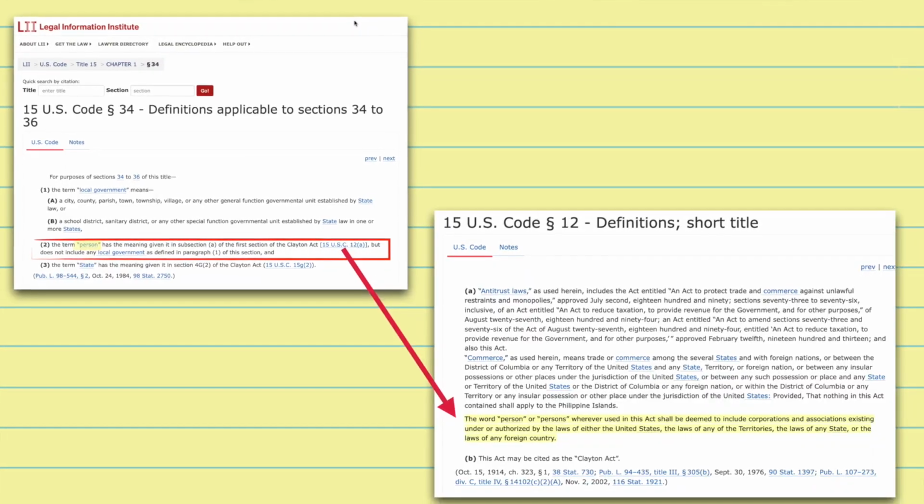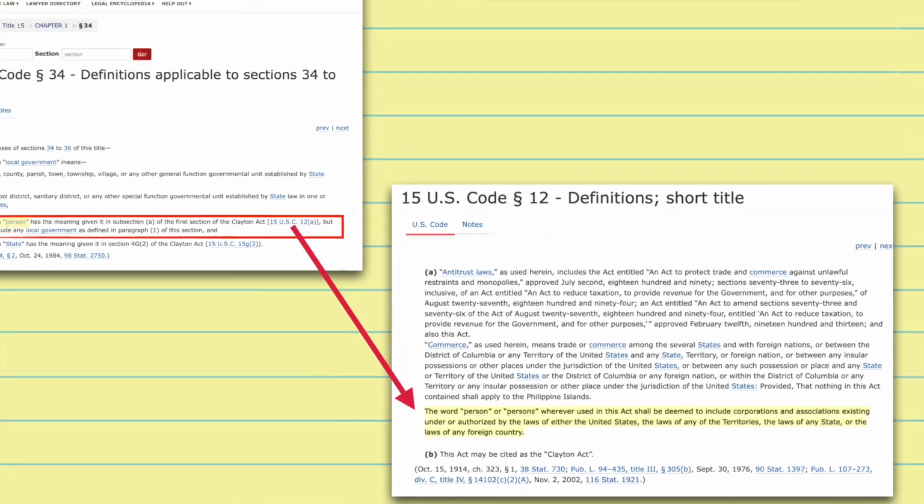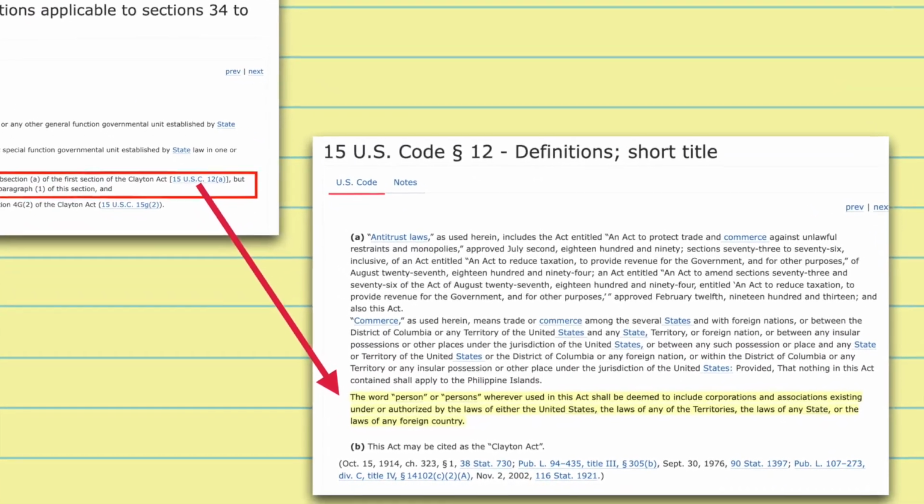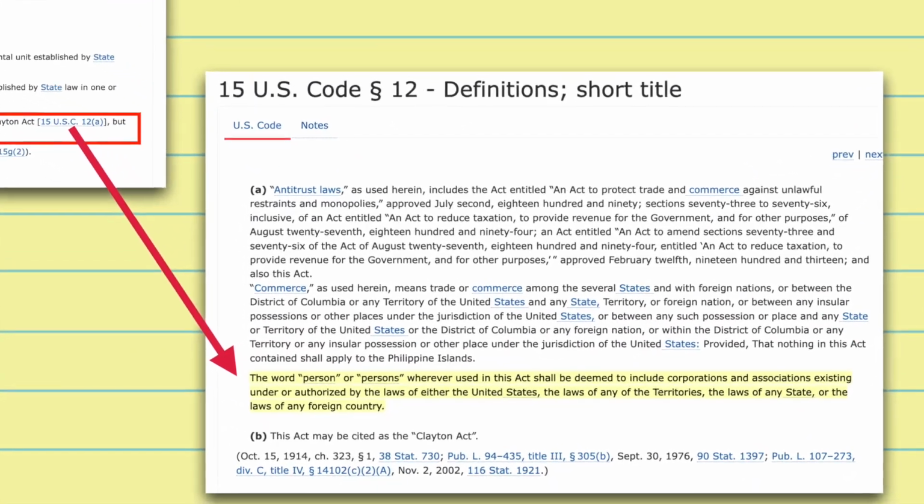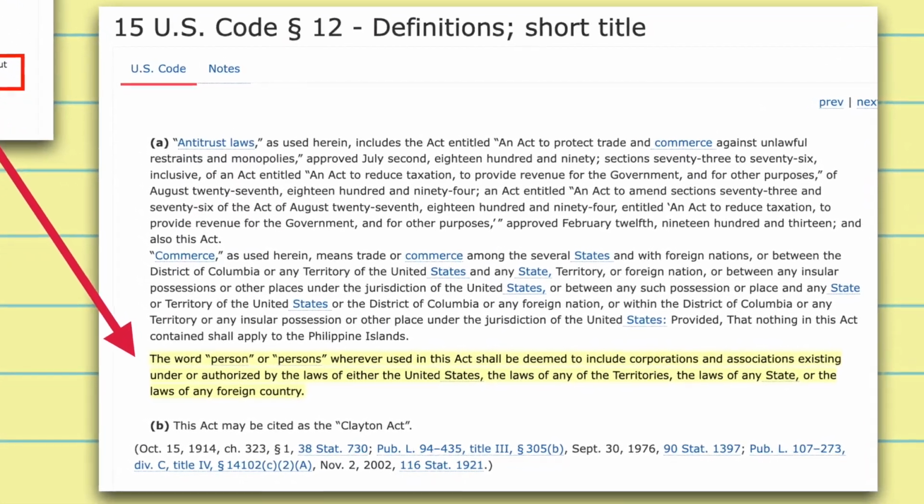Now, you might be wondering, why does this statute say no person engaged in commerce and not a company? Because obviously Microsoft is not an actual real human person. But not so fast. This is the United States, where corporations are in fact people. And in fact, under Title 15, United States Code Section 12, Congress has actually defined persons to include corporations in the U.S., including Microsoft and Activision-Blizzard. So Microsoft falls within the definition of person for purposes of this statute.